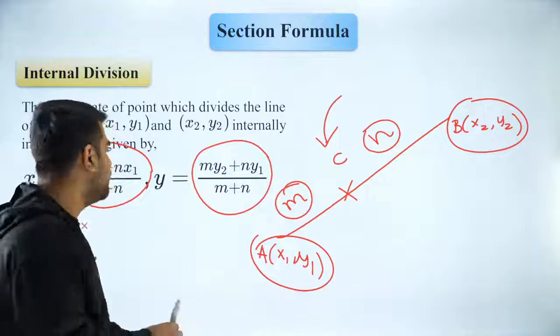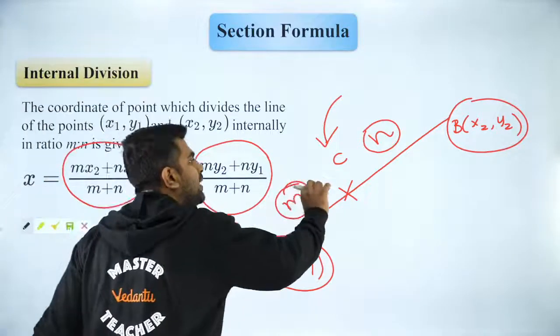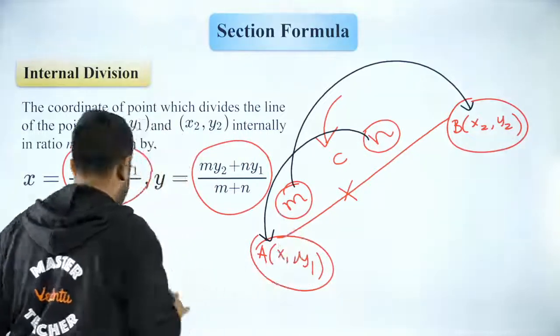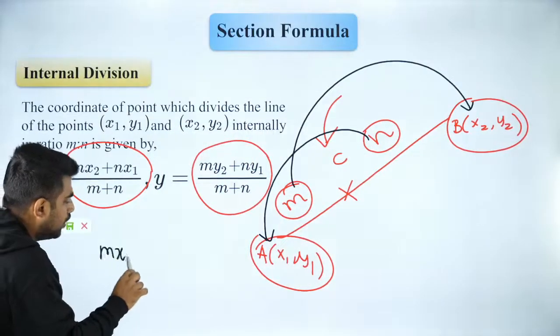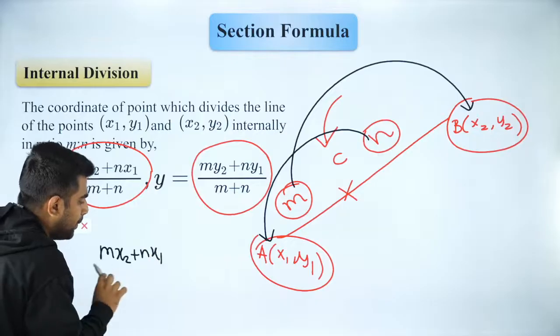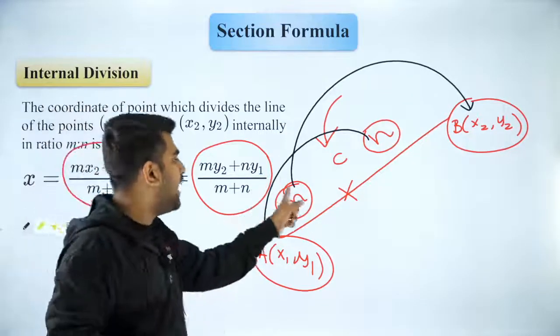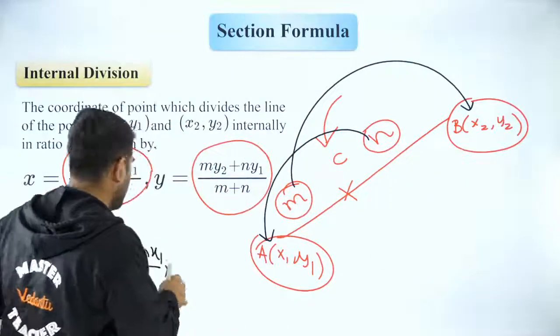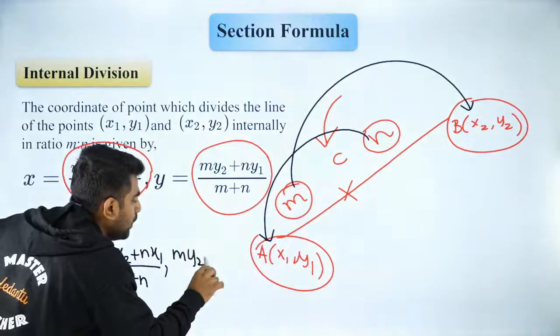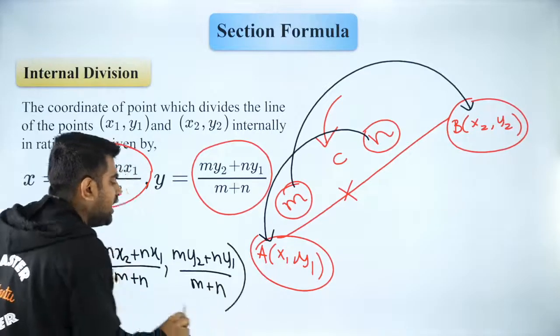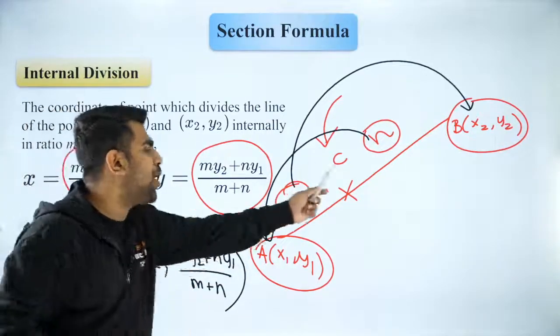How do you apply it? It is going to be m into x2 plus n into x1, so (m x2 plus n x1) by (m plus n). And then the y coordinate, same way: (m y2 plus n y1) by (m plus n). So this is going to give you the coordinates of point C.